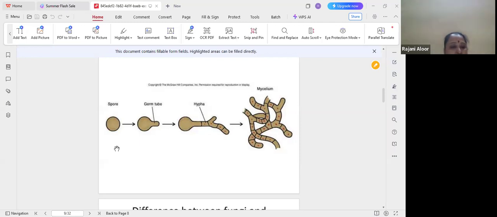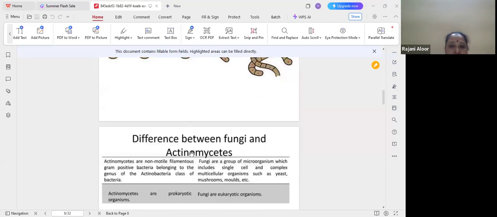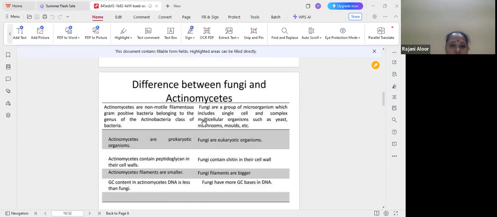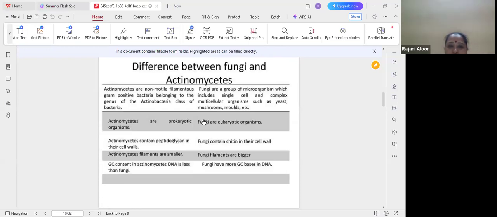Now the differences between fungi and actinomycetes. Actinomycetes are non-motile, filamentous, gram-positive bacteria of the class Actinobacteria. Fungi are microorganisms which include single-celled and complex multicellular organisms, such as yeast, mushrooms and molds.